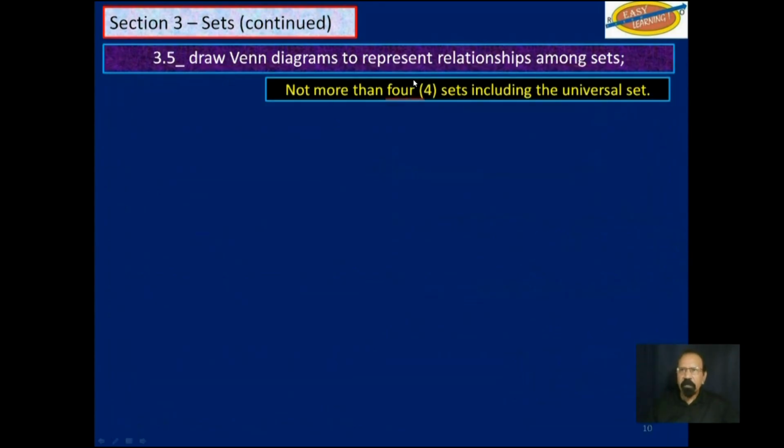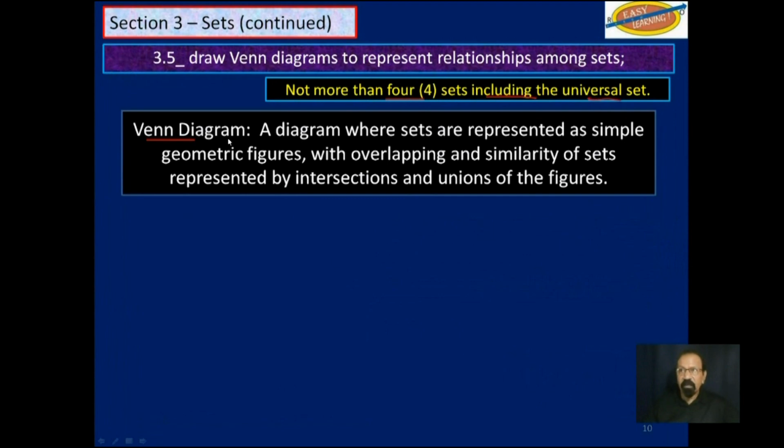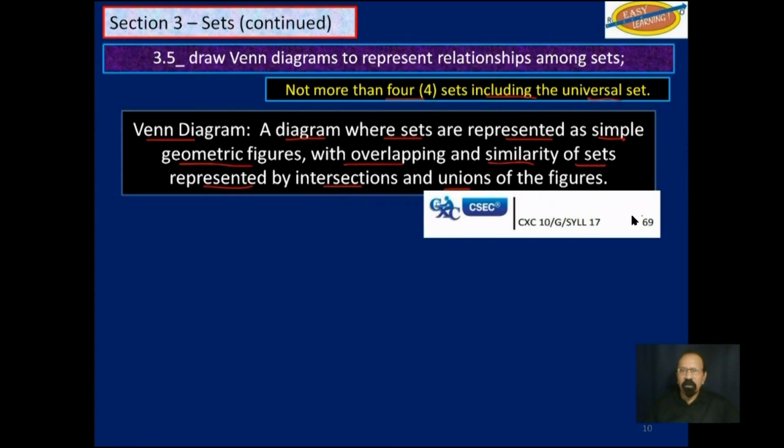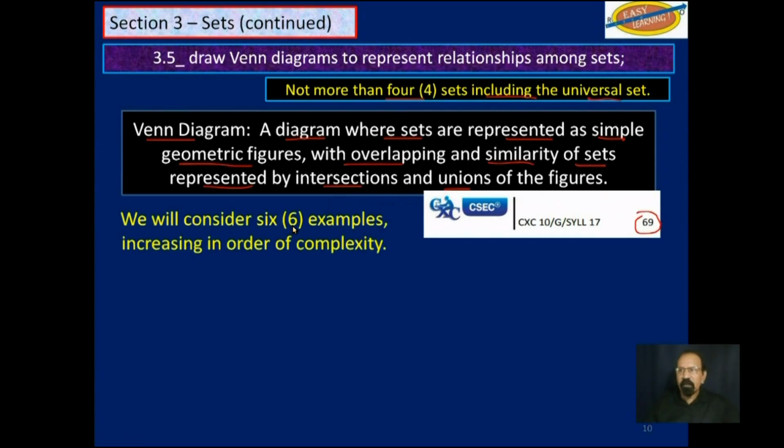No more than 4 sets, including the universal set. Your definition from your syllabus, page 69, says a Venn diagram is where sets are represented as simple geometric figures with overlapping and similarity of sets represented by intersections and union of sets. So we will consider 6 such examples, increasing in order of complexity.